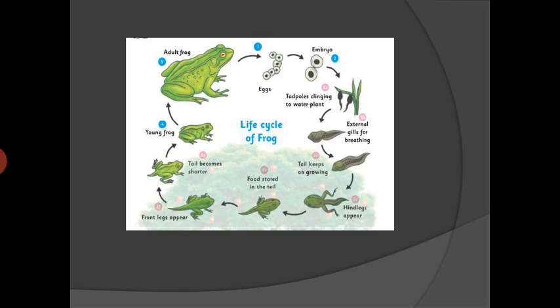And again, when it becomes adult frog, it will lay eggs in the water. And we have studied that frog lays up to 4,000 eggs at one time. And then the egg will again convert to the embryo, then tadpole, and then young frog and adult frog. So the cycle keeps on going, and the new frogs are coming to the world again and again.